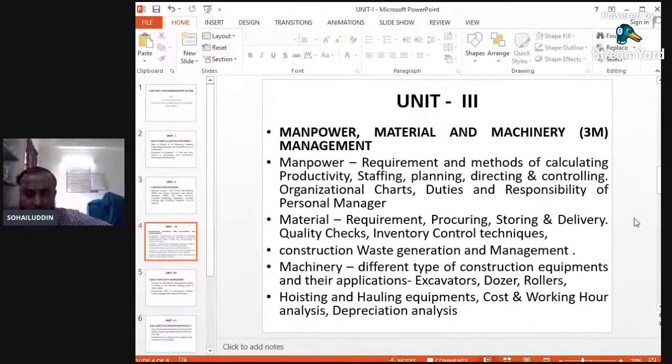Again, there are various methods covered in this depreciation analysis: how to calculate the yearly depreciation of a construction project, whether it is a building or a road. Nowadays, you have seen the roads, bitumen roads. Every year it requires maintenance. Some cost has to be kept aside for maintenance in the case of roads. Every year in monsoon season there is maintenance of the roads.